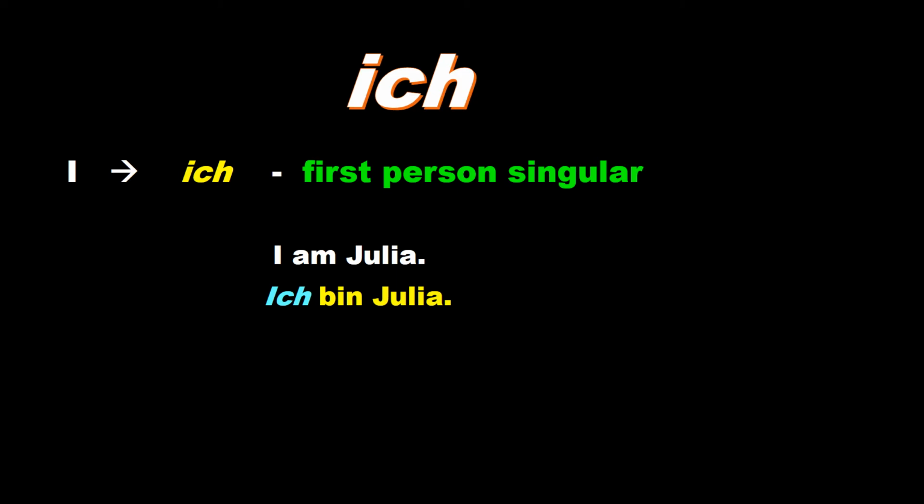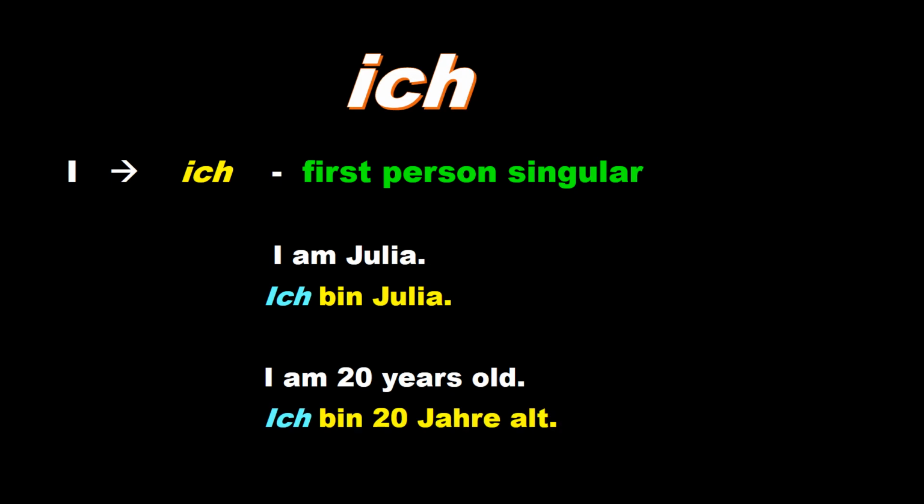Let's take one more example. For example, I am 20 years old. So that will be, ich bin 20 Jahre alt. Ich bin 20 Jahre alt. Very easy to understand. Ich here again the personal pronoun, that is the first person singular number.